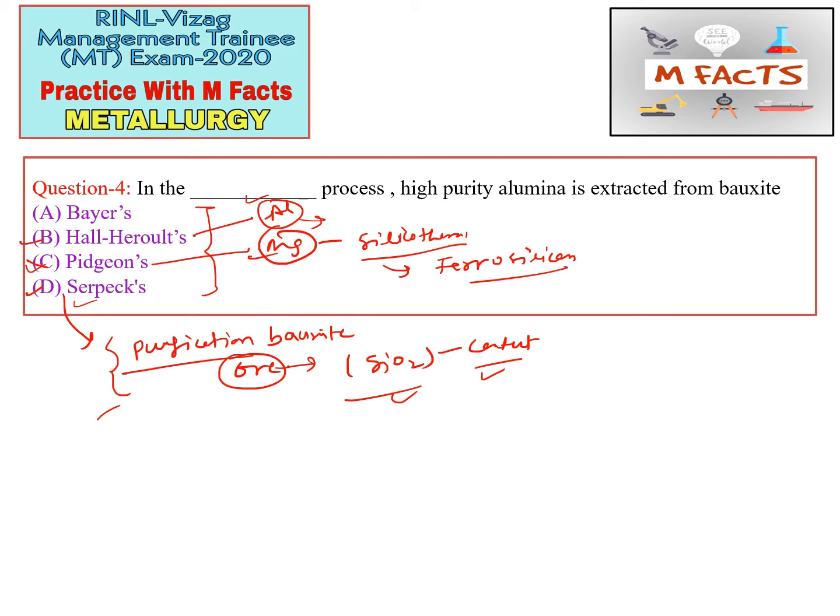For now we need to understand that this is used for the purification of bauxite in which the silicon content is high. And the Bayer process is basically used for high purity alumina production from bauxite. So option A is correct, as we see by eliminating all other options. So A is the correct option for this question.